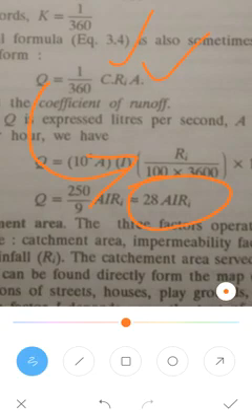Finally, the formula changes into Q is equal to 28 A I Ri, where A is the area of the catchment area in hectares, Ri is the intensity of the rainfall, and I is the impermeability factor, which varies from ground to ground. So that's about the discharge or the runoff or the storm water flow, which is what we have to determine.